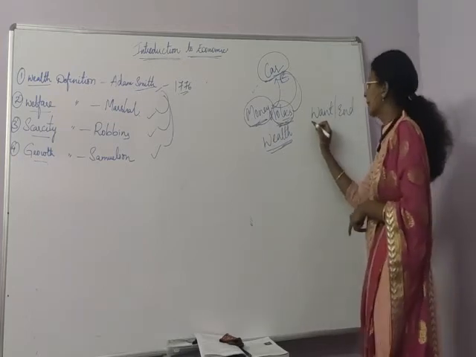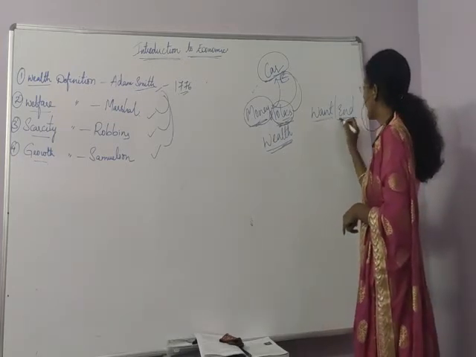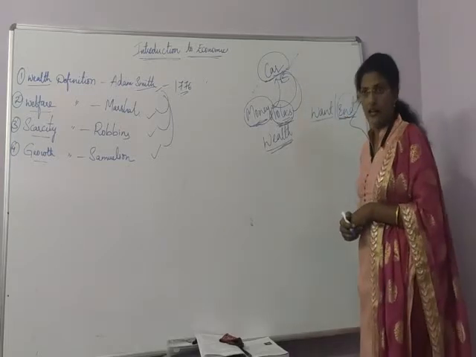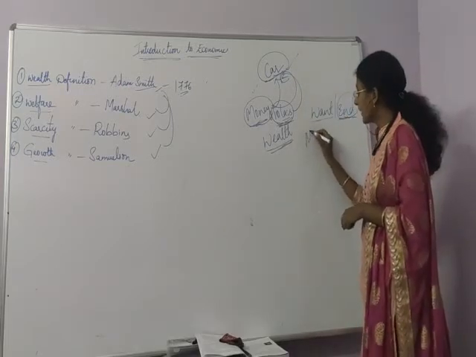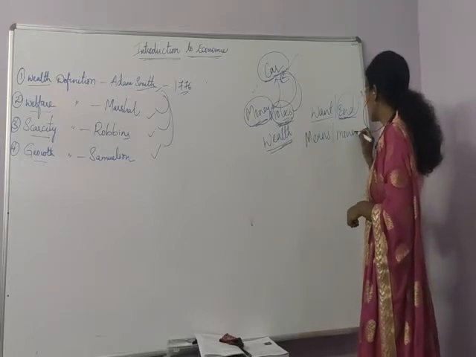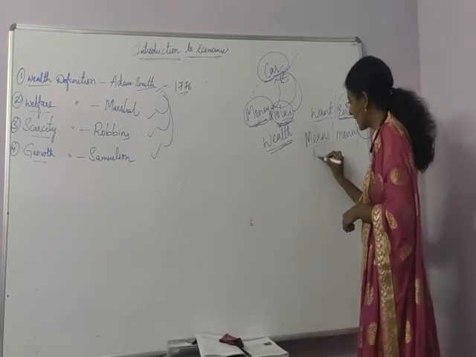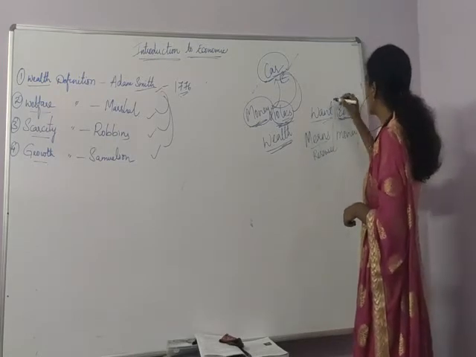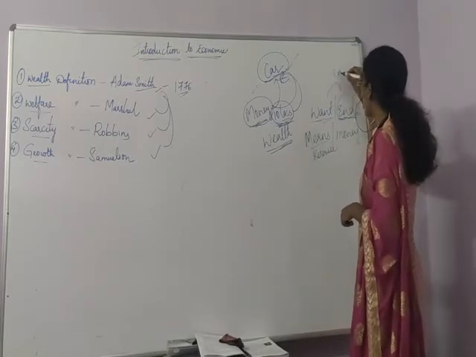So what is my end? My end is to purchase a car. But what is my means? My means is money. Means is resource. Wants or end means here the car.